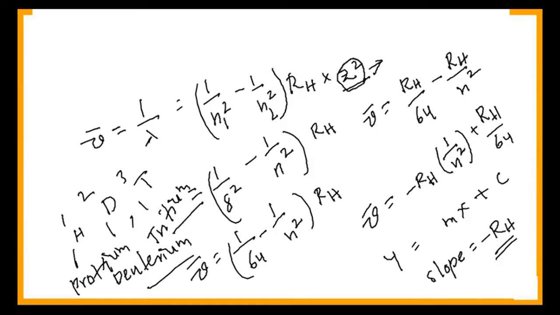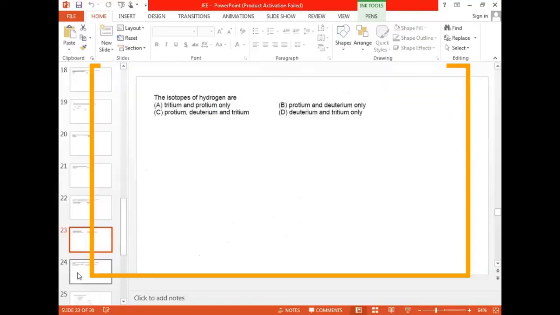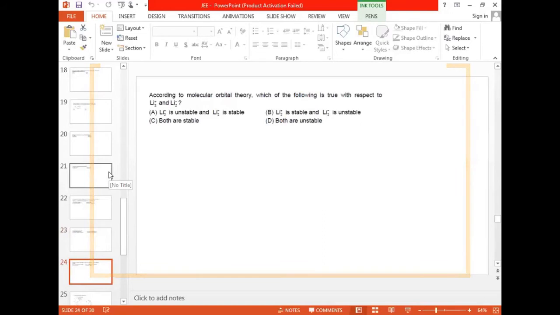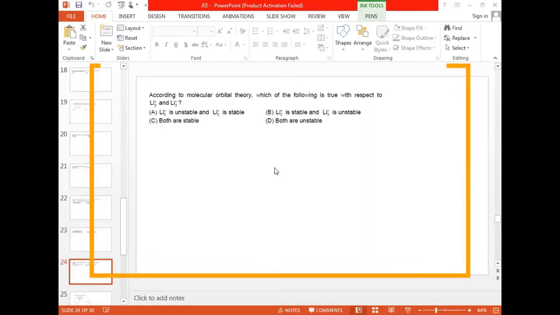Right. Now come to the next question, that is the 24th question. According to molecular orbital theory, what is given in the question? Read the question. Uma, you read the question. According to molecular orbital theory, which of the following is true with respect to Li2 plus and Li2 minus?